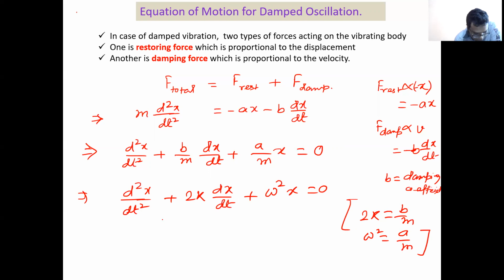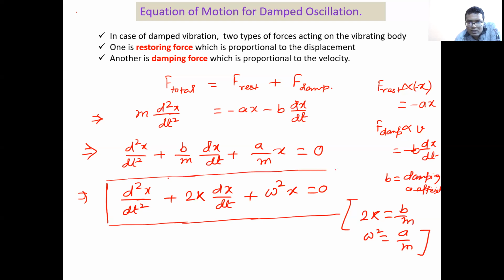Okay. So this is basically the equation of motion of damped oscillation. d2x/dt2 plus 2k dx/dt plus omega square x equals 0 represents the equation of motion of damped vibration. Clear everybody? Hopefully it is clear to all.